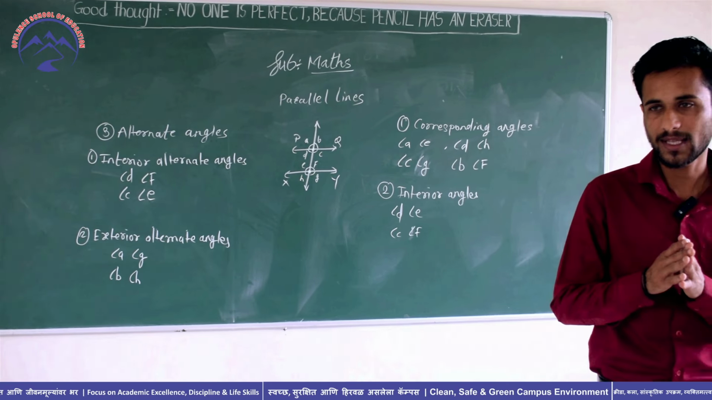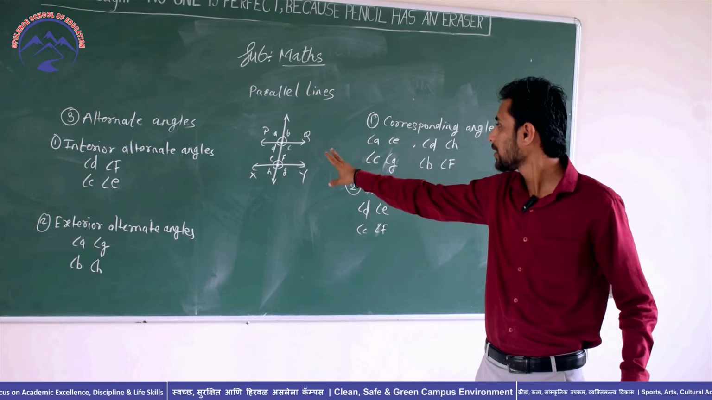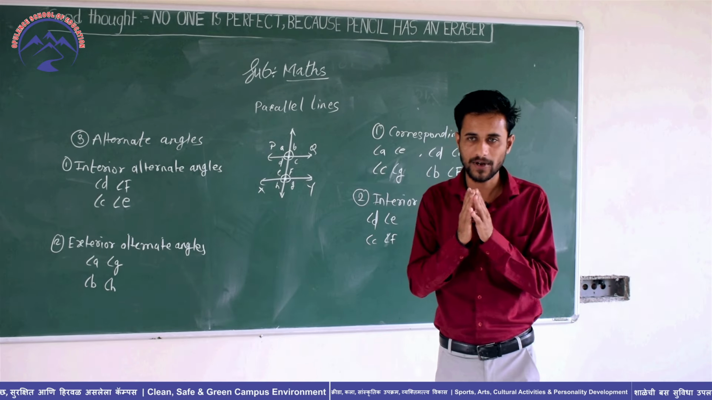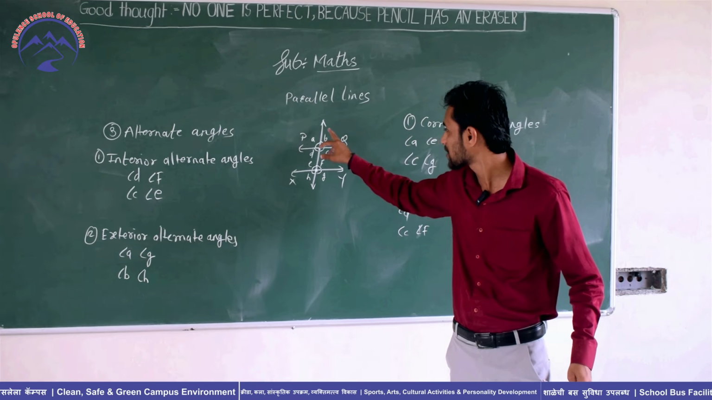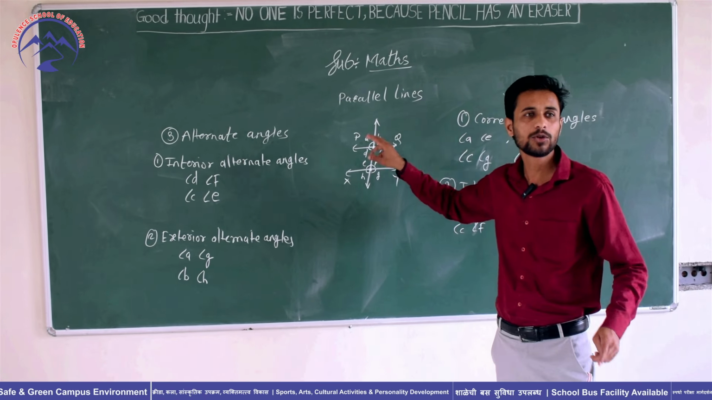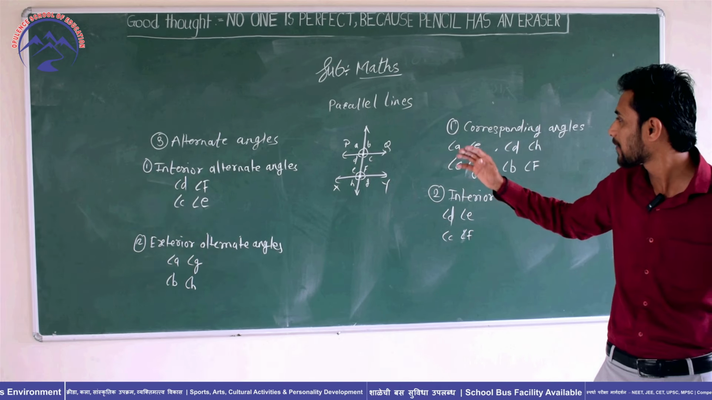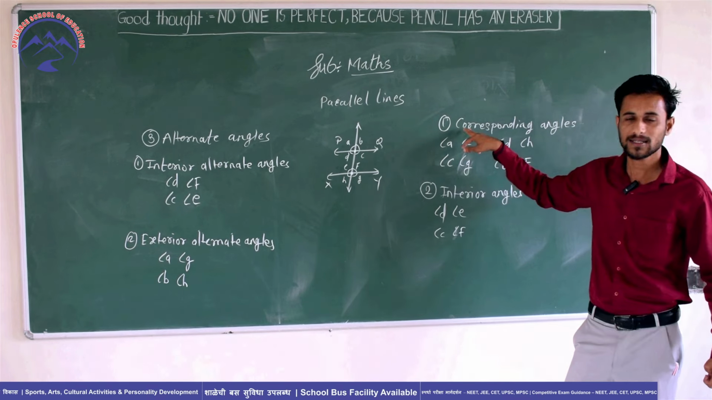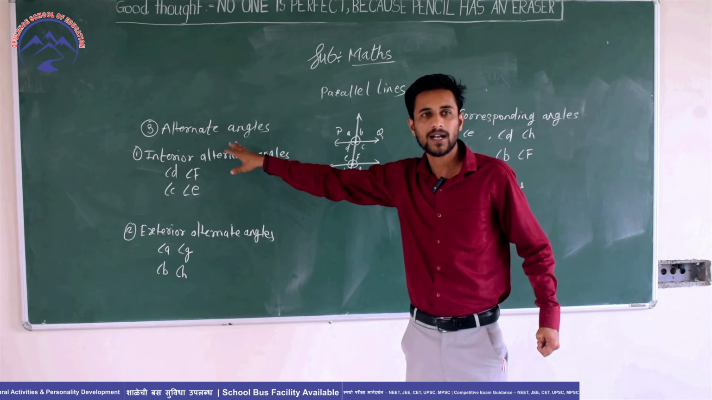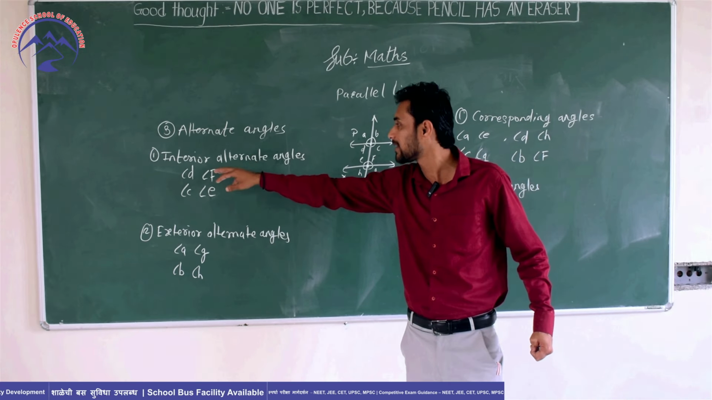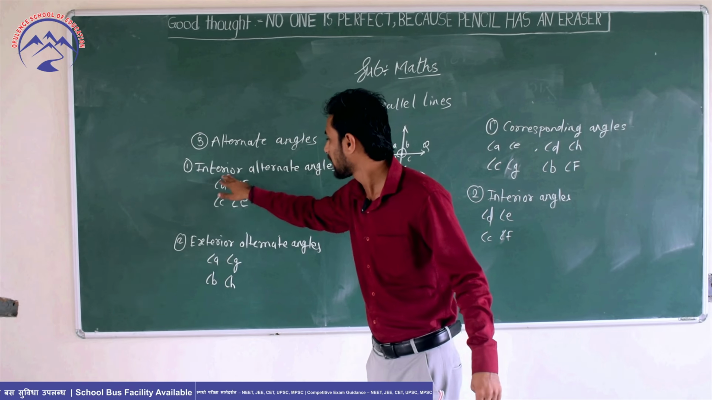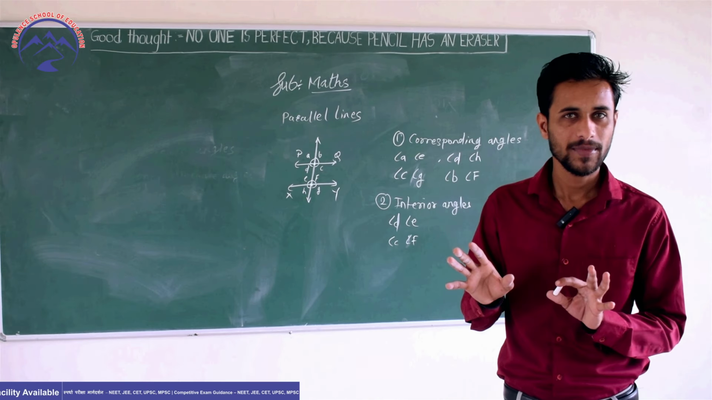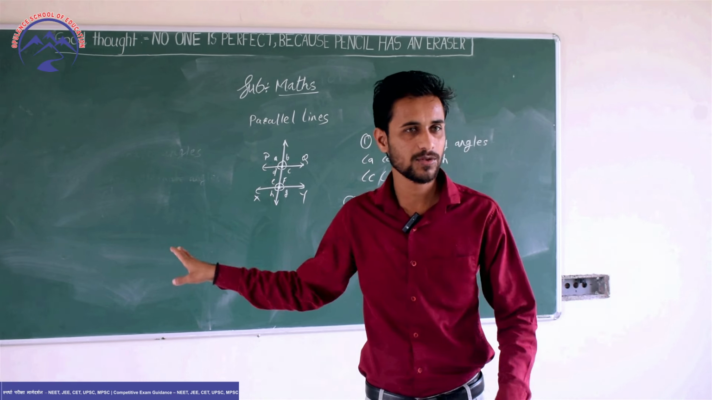So we have learned that if we draw two parallel lines and one transversal, then 8 different angles form. This transversal intersects the parallel lines in two different points. Those angles are corresponding angles, interior angles, and alternate angles, and in alternate angles there are two types, interior alternate and exterior alternate angles.